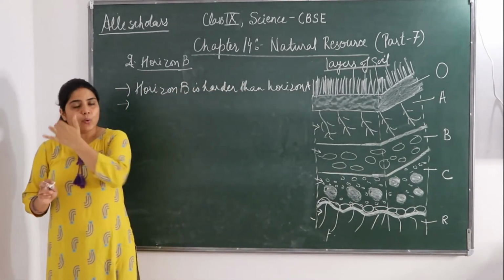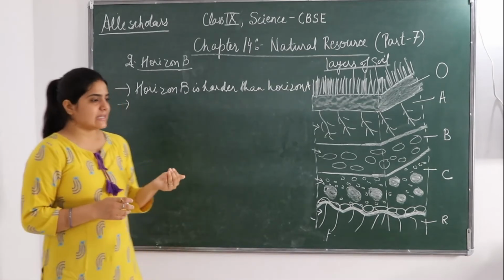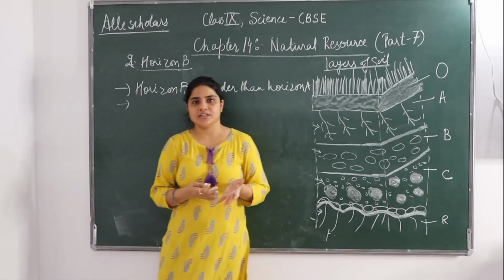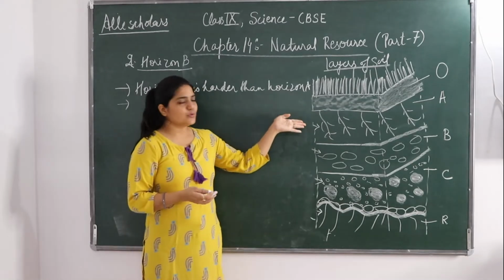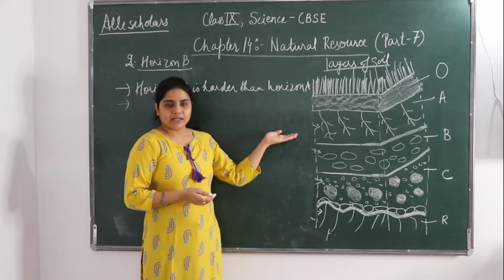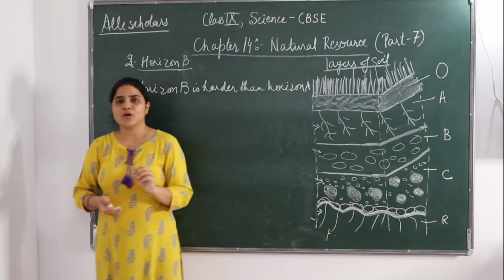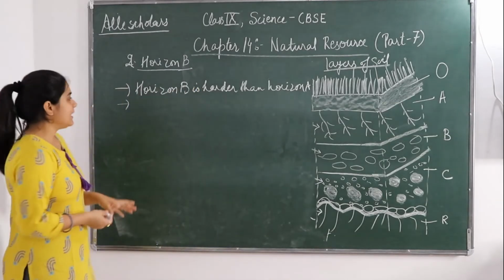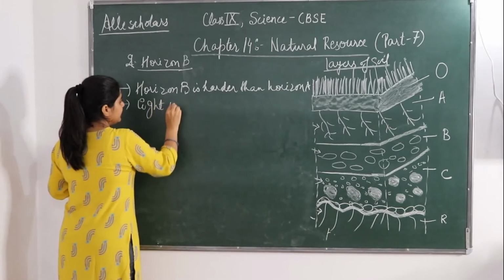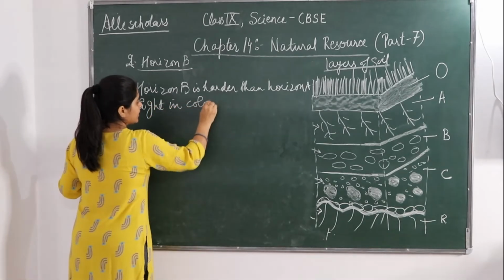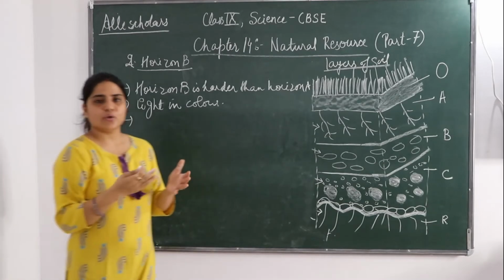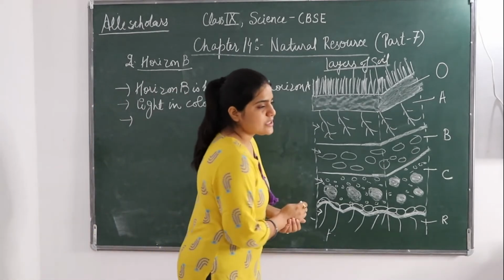Why is the color of origin B lighter? Because there is not much humus present in it. हमने देखा था कि टॉपमोस्ट लेयर ऑरिजिन ए में बहुत सारे ह्यूमस प्रेजेंट थे, इसलिए वो डार्क इन कलर था. यहाँ पे ह्यूमस बहुत ज्यादा नहीं है, इसलिए ये लाइट इन कलर. Origin B is light in color because of the absence of humus, or you can say not much humus is present.